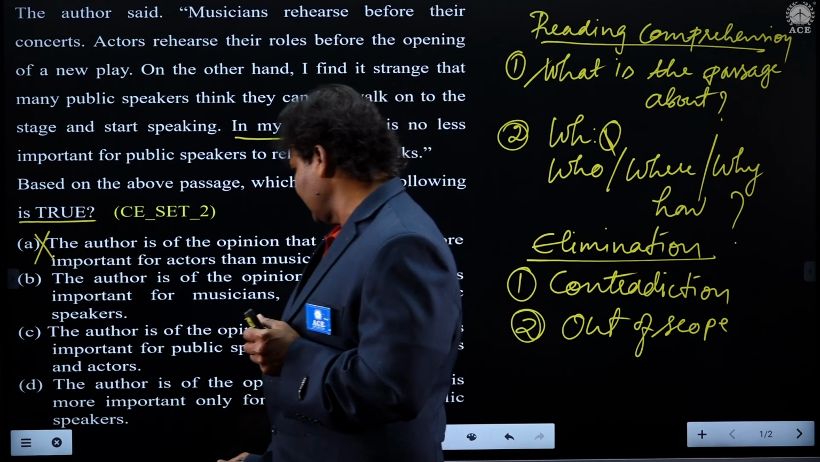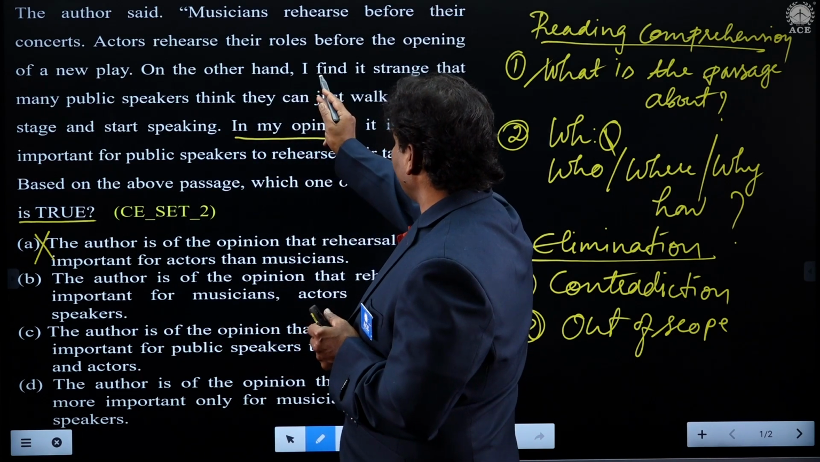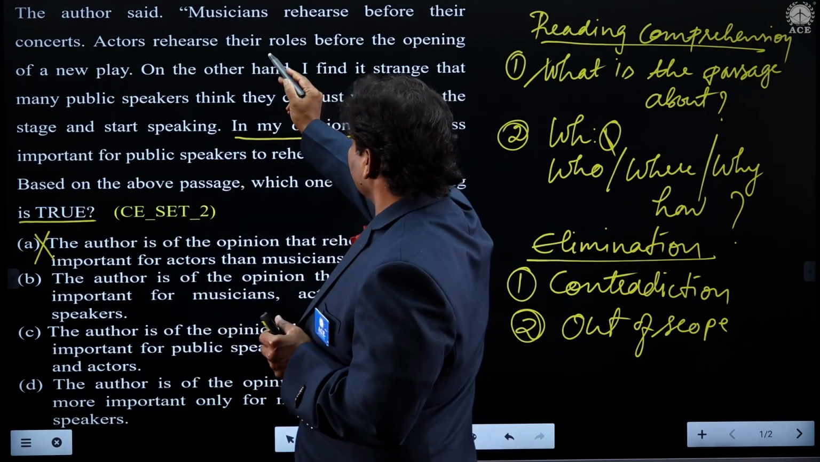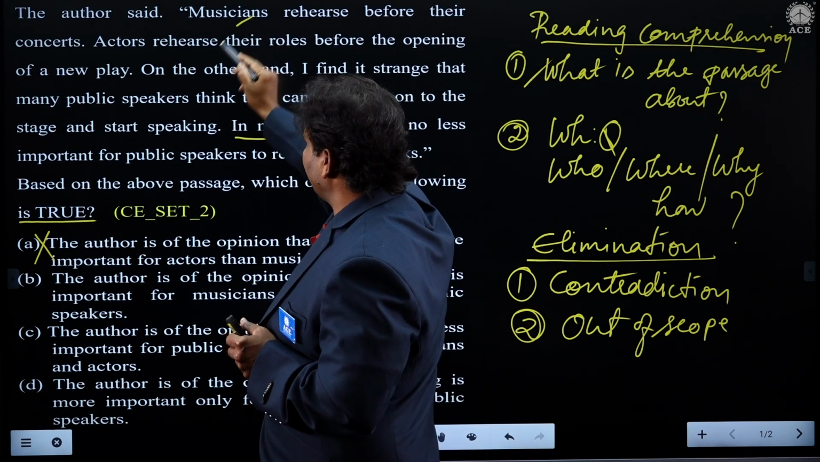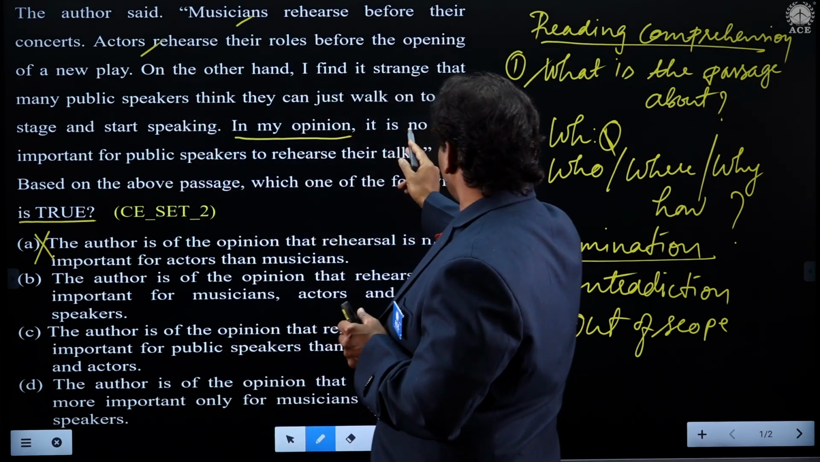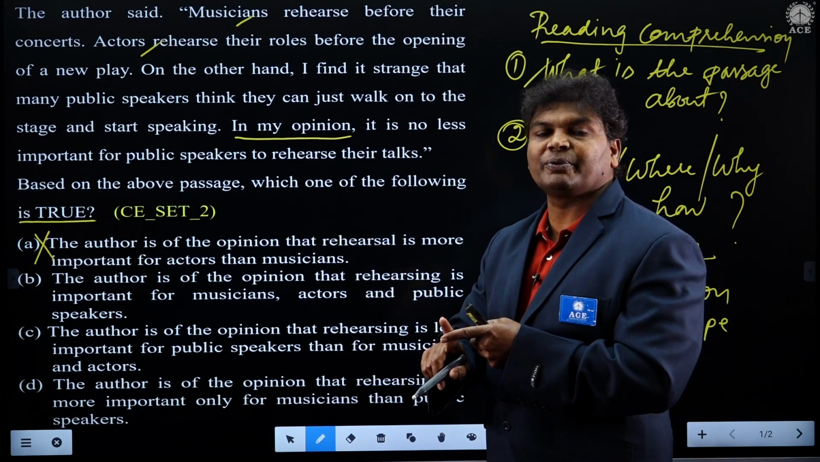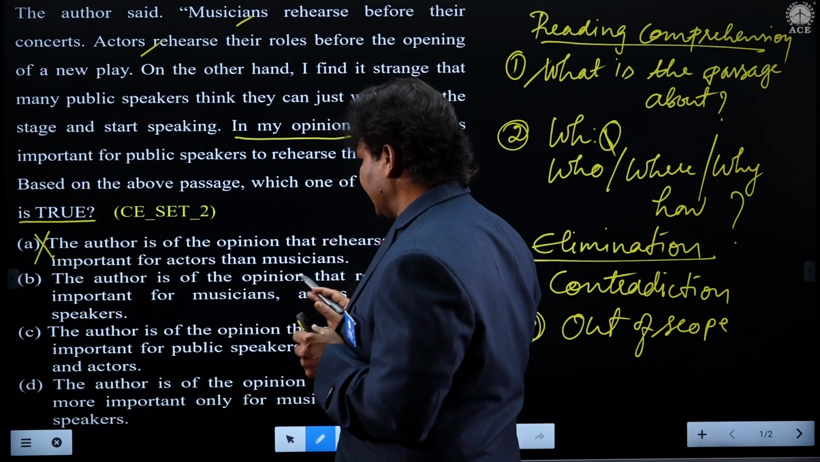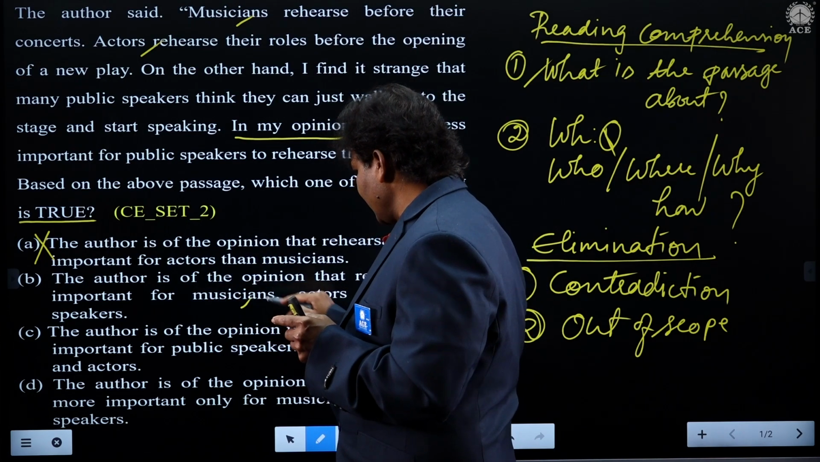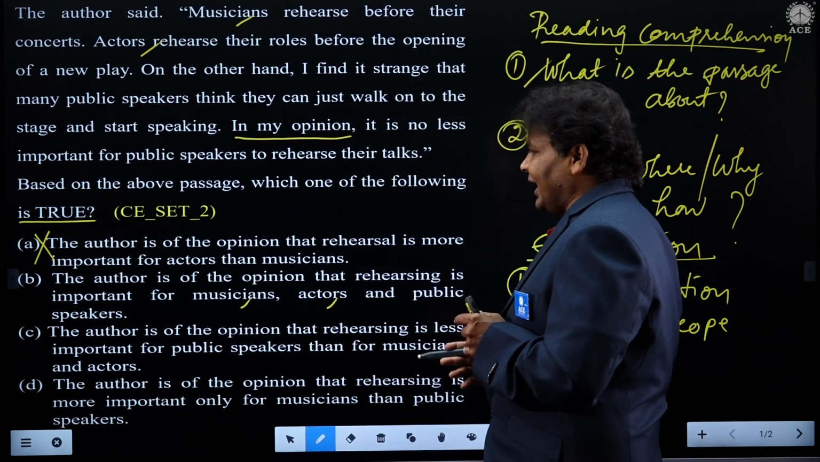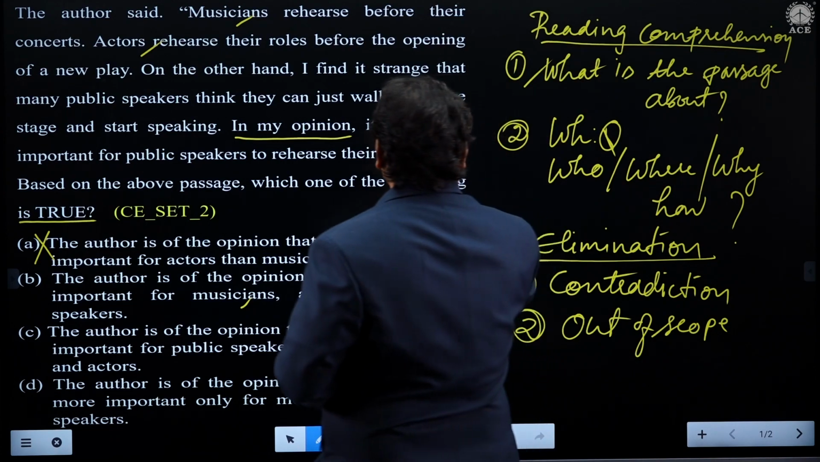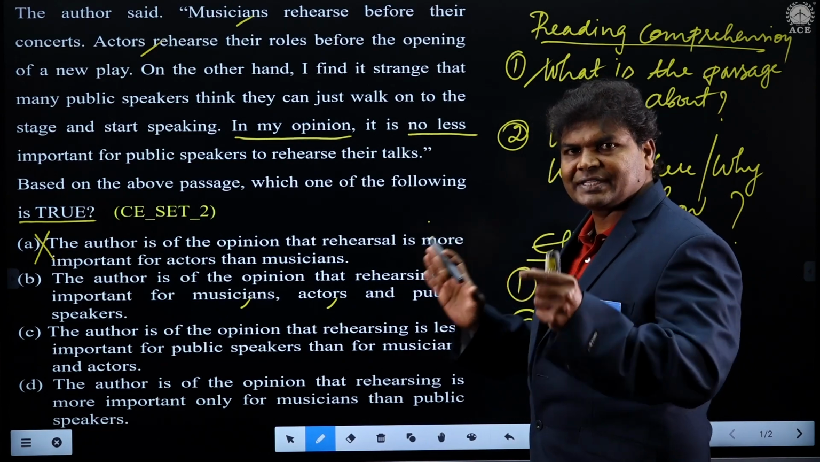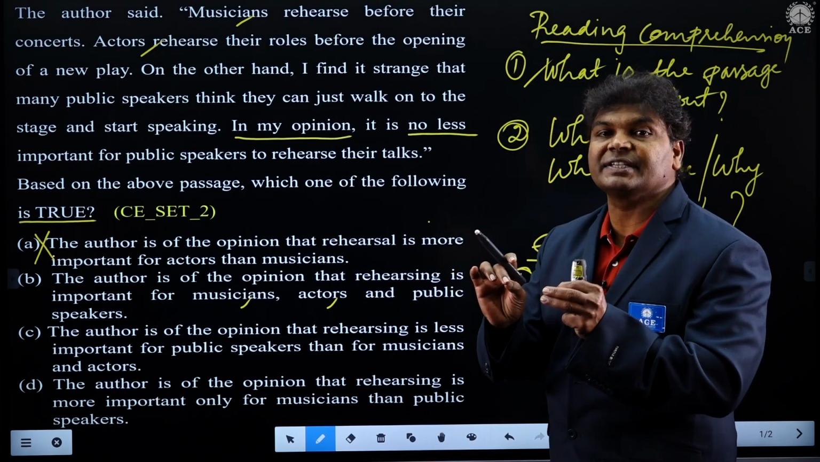Right, here we go. Second option. The author is of the opinion, definitely in my opinion, he said, that rehearsing is important. Definitely, he says musicians rehearse, actors rehearse, and it is no less important, again he says, which means it is important for public speakers. So the author is of the opinion that rehearsing is important for musicians, actors, and public speakers, it is no less. It is no less important, which means it is important.